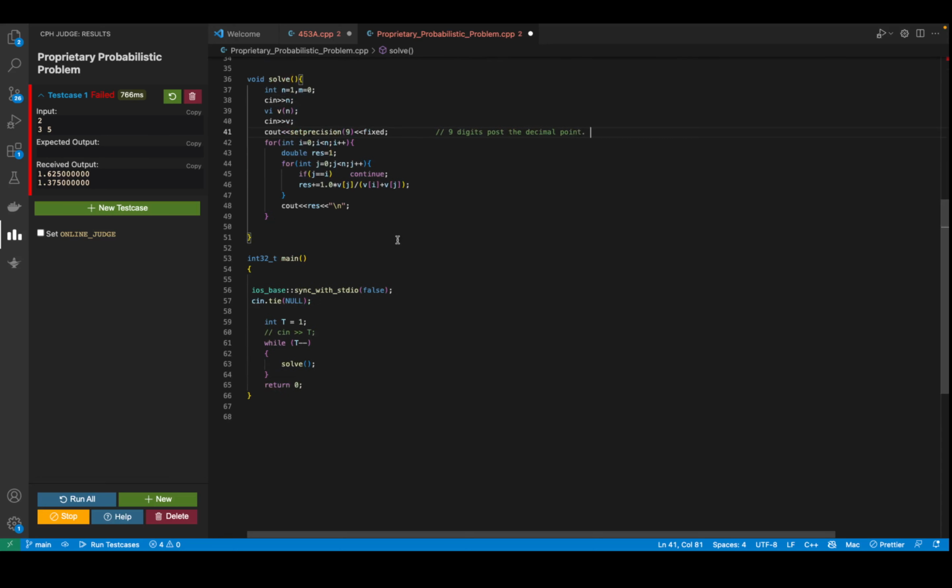Cool. Then what we are doing is we are going over all these values from i equal to 0 to n. So this is for the ith round. I need to consider the ith ball.